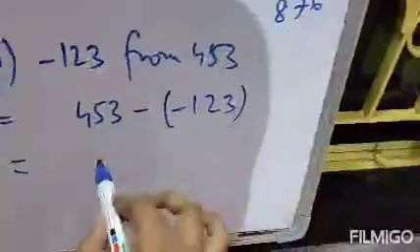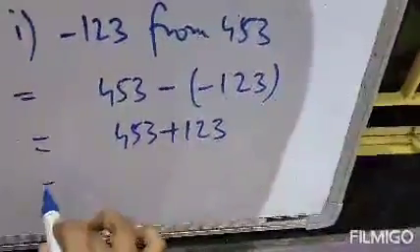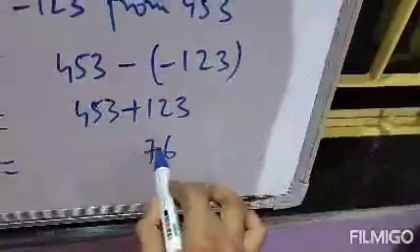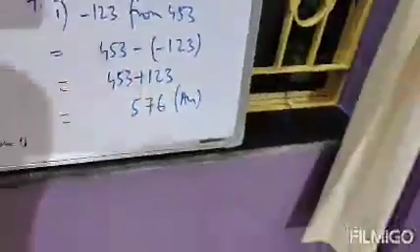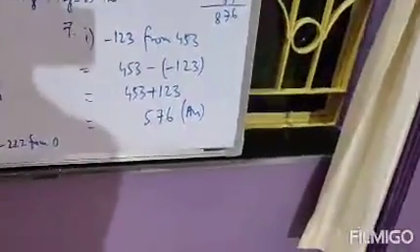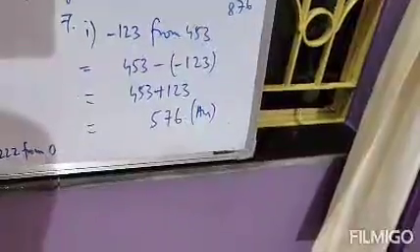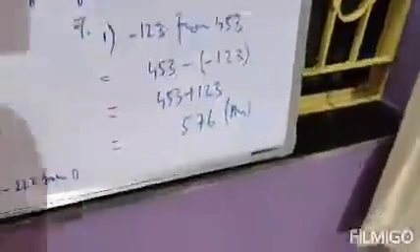Now minus minus becomes plus. Clear? So just solve this problem. 3 3s are 6, 2 5s are 7, 4 1s are 5. So 576 is the answer. Clear?